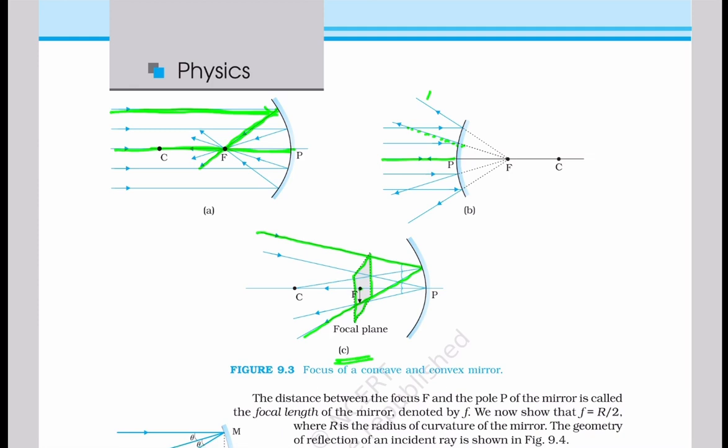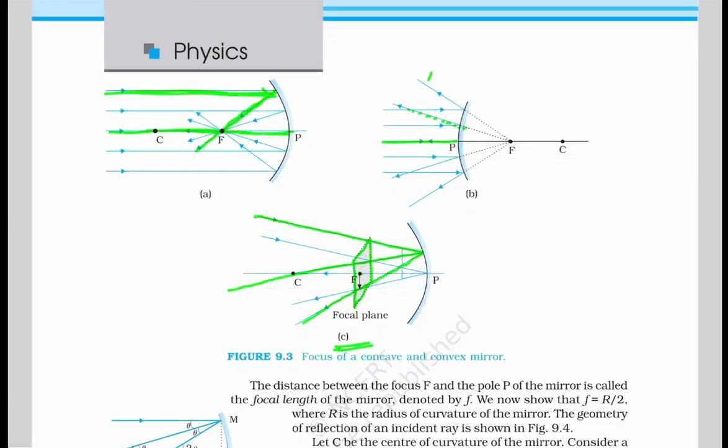And these incident rays and reflected rays follow the laws of reflection. So these were some definitions.